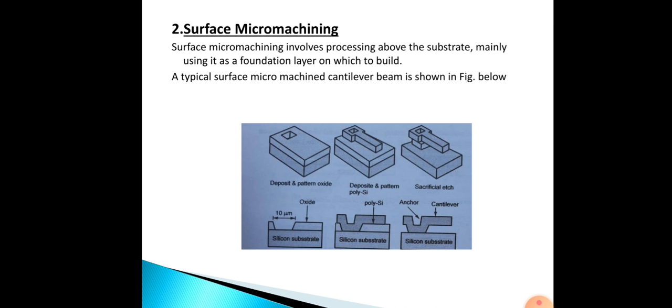Then each additional layer is accompanied by an increasing level of complexity. So like this, surface micromachining will be done. You can see over there in the diagram. First they deposit and pattern oxide, meaning layers are deposited. Then next, polysilicon is deposited and patterned on top of that. Then sacrificial etching will be done, then we are removing it. That is the anchor and cantilever. But the main thing, the silicon substrate will be there, and on top of that the other layers will be coming. The next one is LIGA.